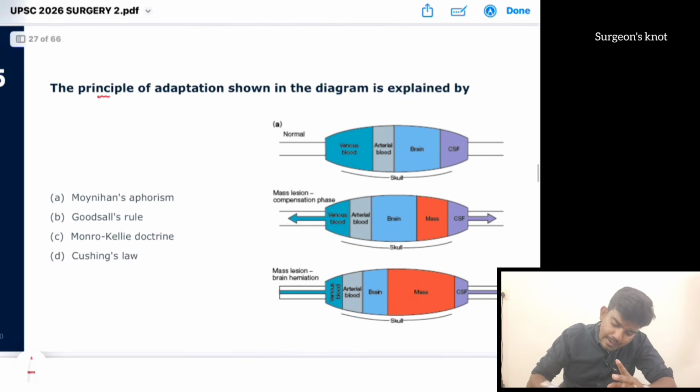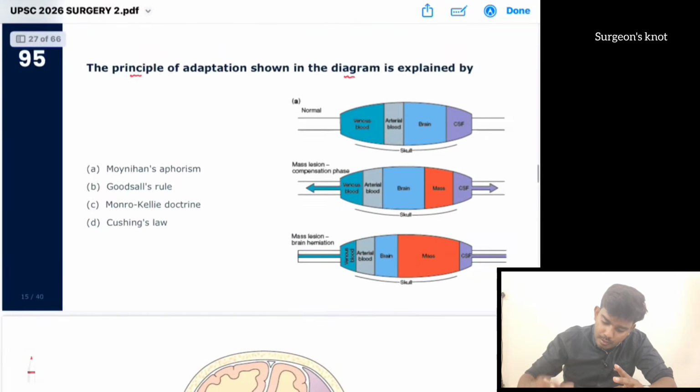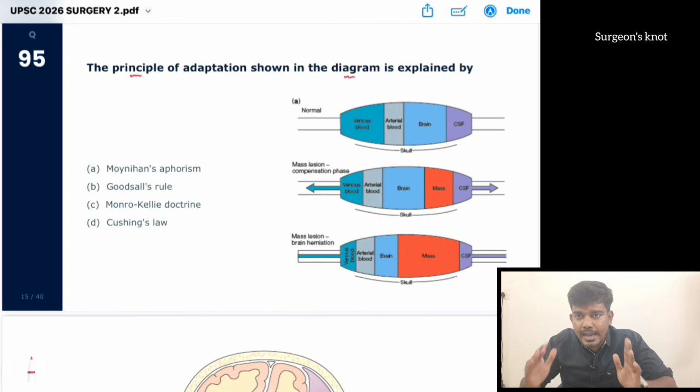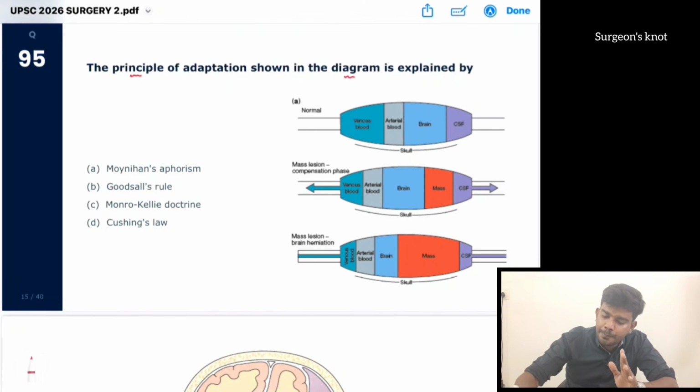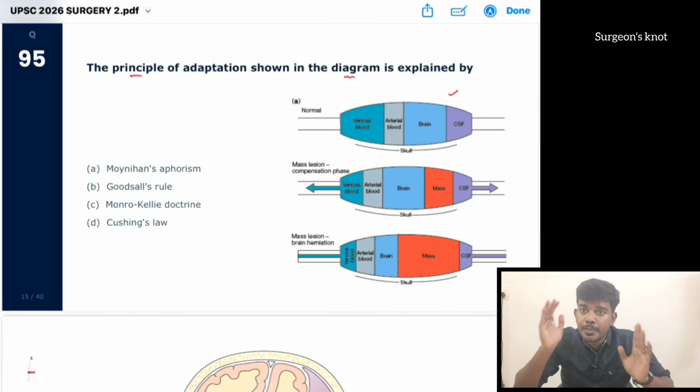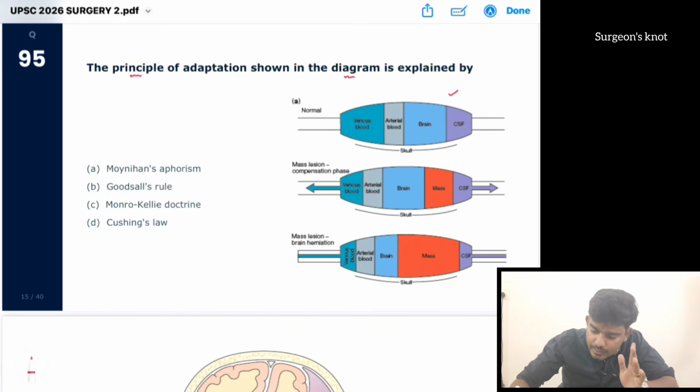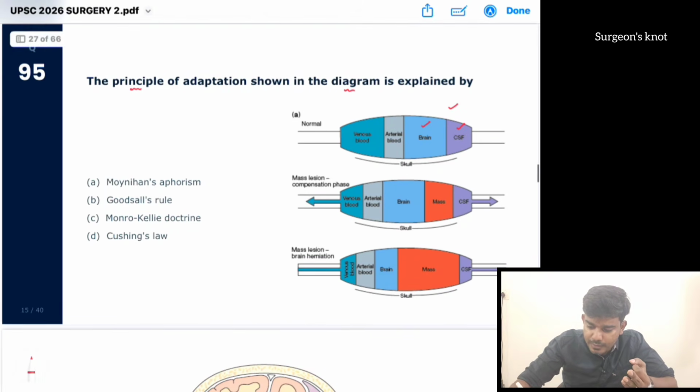The principle of adaptation shown in the diagram is explained by. Okay, so in the image, this is also a direct image from Bailey and Love. Actually our skull will be like a closed box. Brain will be a non-compressible structure. Okay, brain is a non-compressible structure normally. So what are included in the skull? Brain is there. Apart from that, fluids are there: blood, arterial blood, venous blood, as well as CSF.